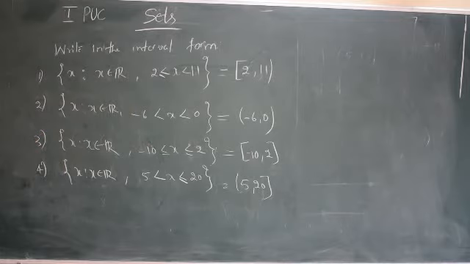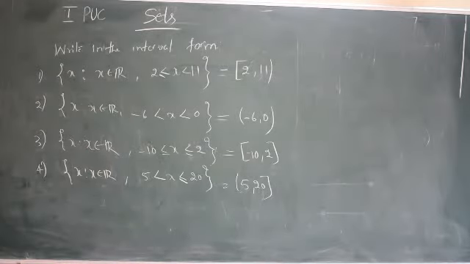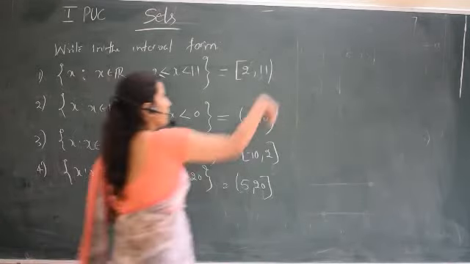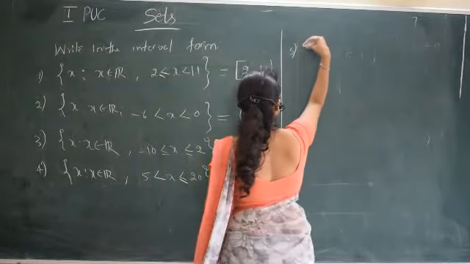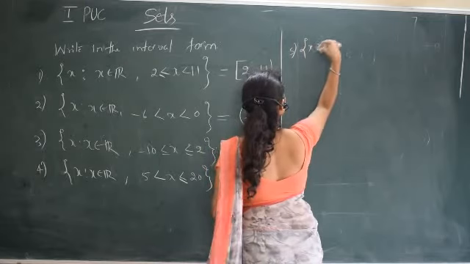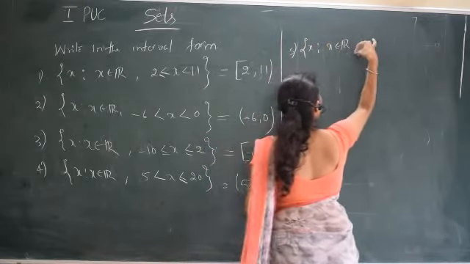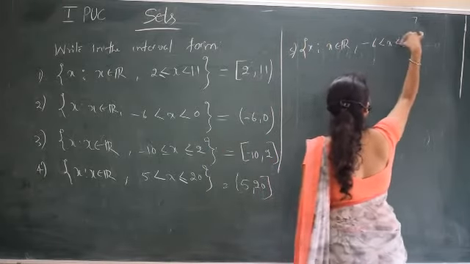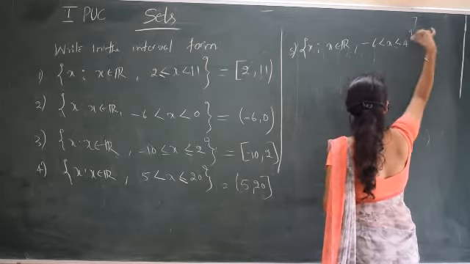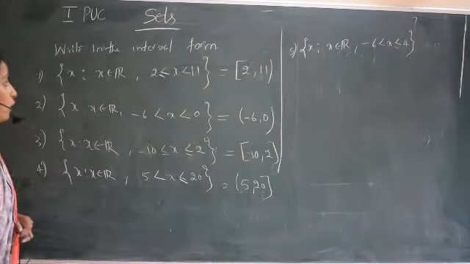Next, if it is only less than, then it is an open interval. If it is less than or equal, then it is a closed interval. So similarly, I'll give some other examples. Set of all x such that x belongs to R and -6 less than x less than or equal to 4. So write this in the interval form.